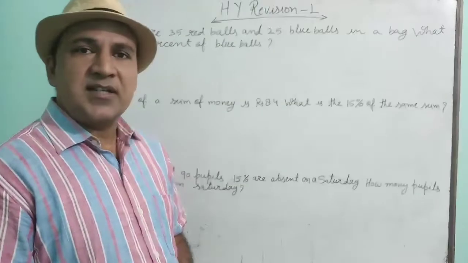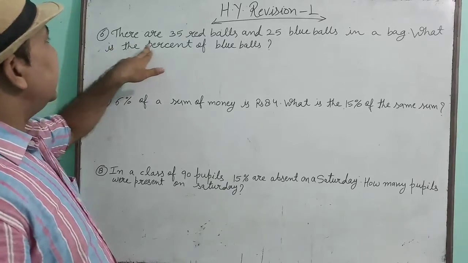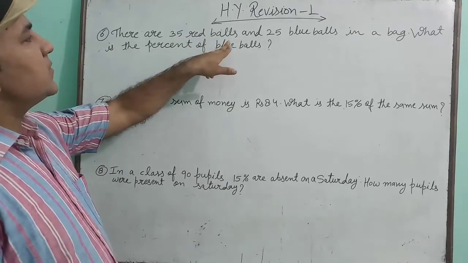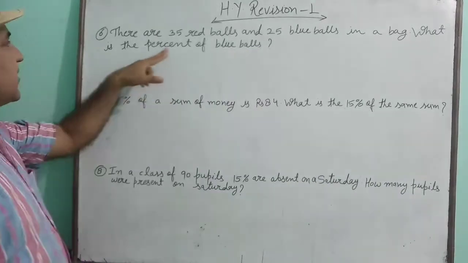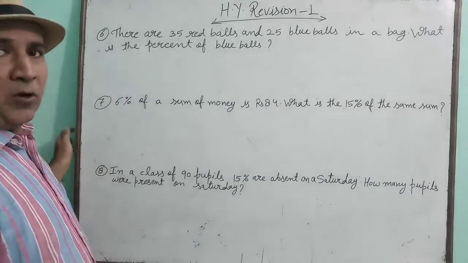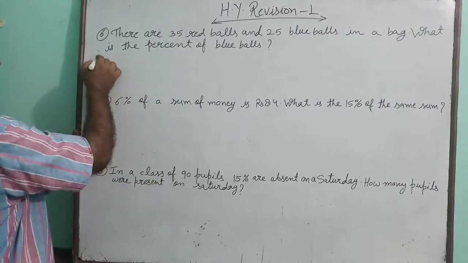Okay children, now see some more questions. See the question number 6. There are 35 red balls and 25 blue balls in a bag. What is the percent of blue balls? You have to find the percent of blue balls.